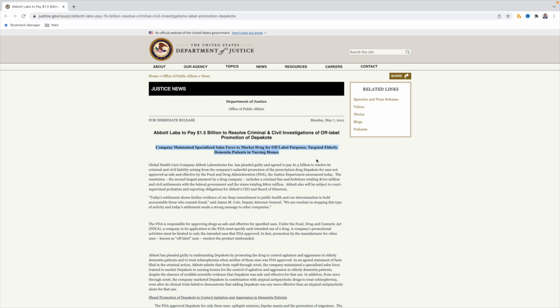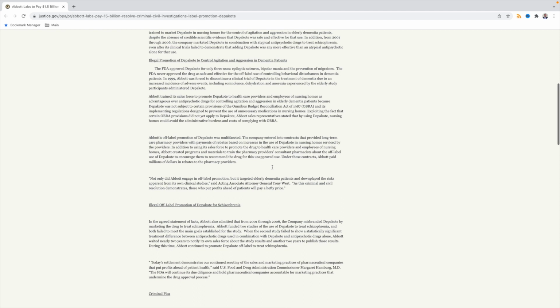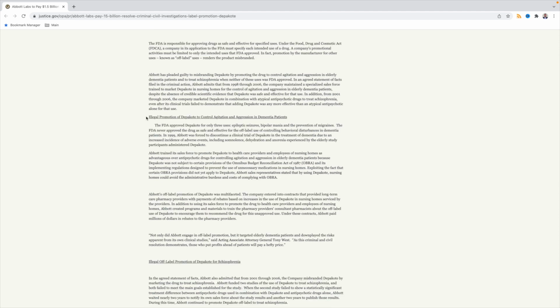and everything else. And in this specific case, Abbott created a sales force to go to nursing homes to speak to healthcare providers either at the nursing home or at their home office or their hospital, wherever these HCPs were located. And the sales associates promoted Depakote for manic episodes in dementia patients. So if you scroll down, you will see how the illegality happened right here. And as you see, as we scroll down, illegal promotion for agitation and aggression in dementia patients.